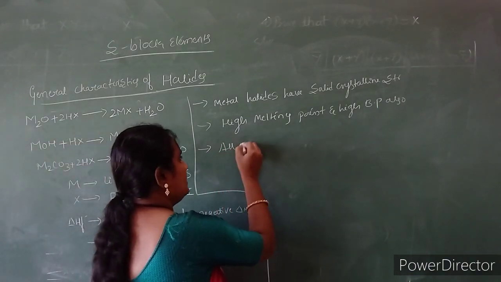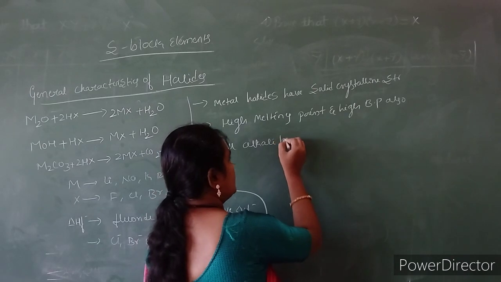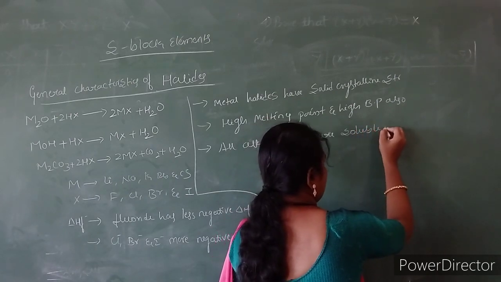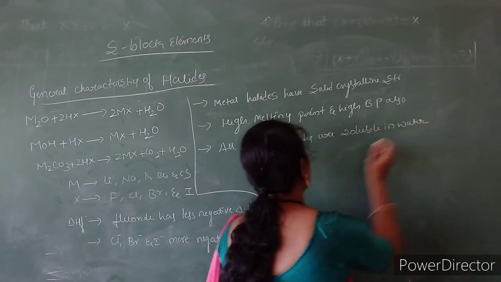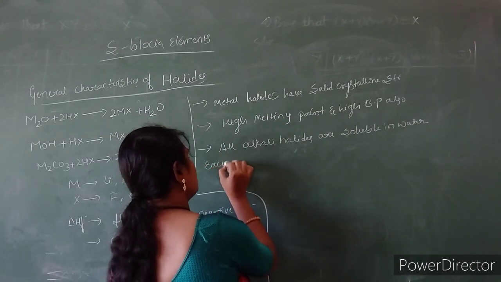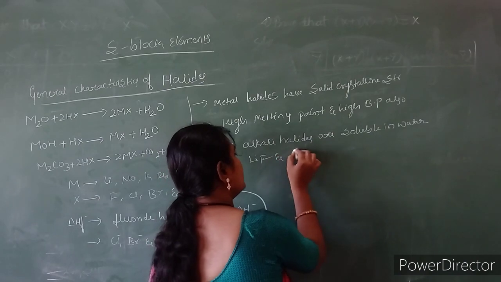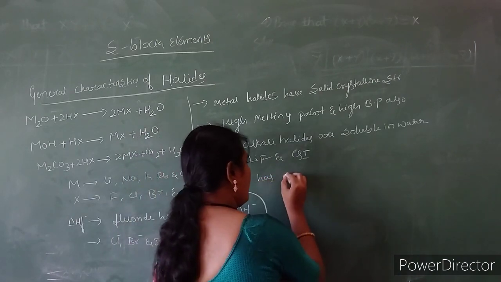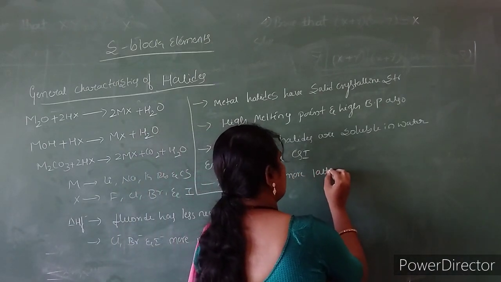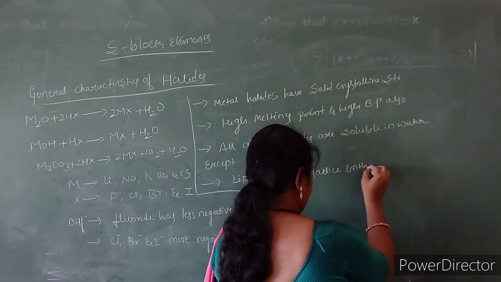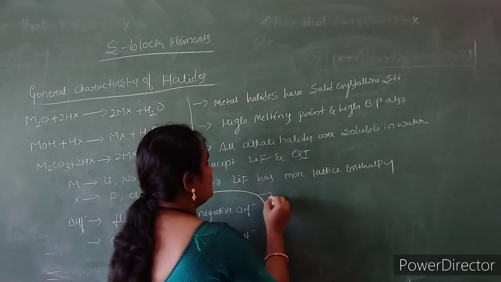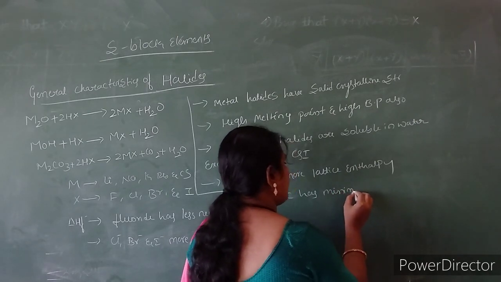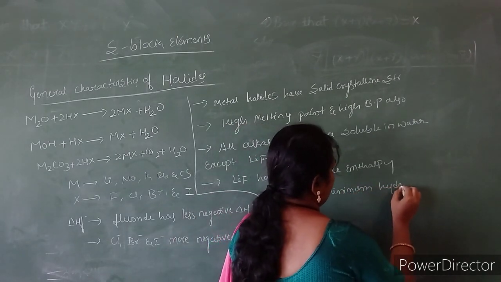So all alkali halides are soluble in water, except lithium fluoride and cesium iodide, because lithium fluoride has more lattice enthalpy and cesium iodide has minimum hydration enthalpy.